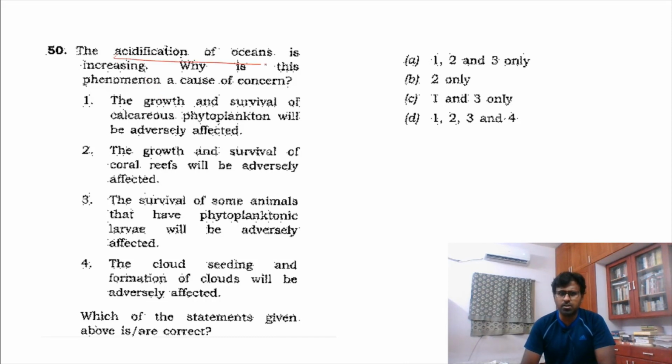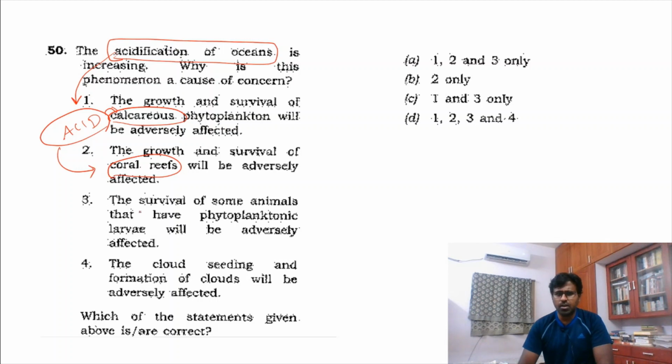It looks like an easy question, but it caused a lot of confusion. Acidification of ocean, definitely acidification, acid is going to definitely affect the calcareous organisms here. It is going to affect the coral polyps there. Definitely it is going to affect the animal forms there. So when something which is normal becomes acidic, now it is going to affect. Definitely these three are true.